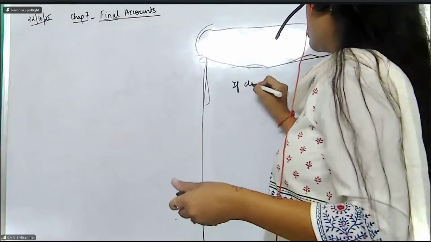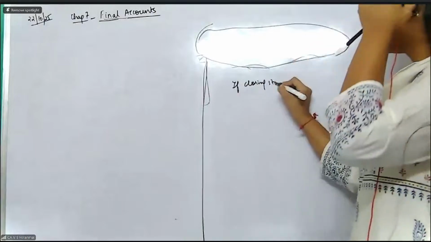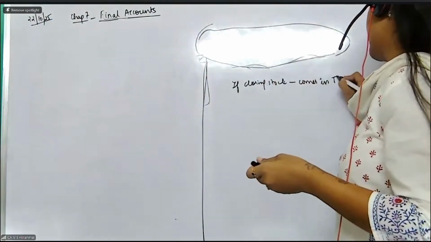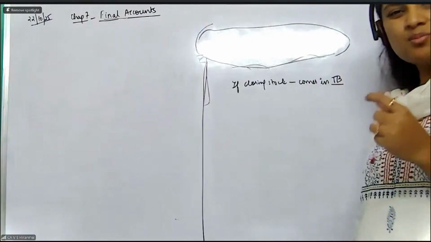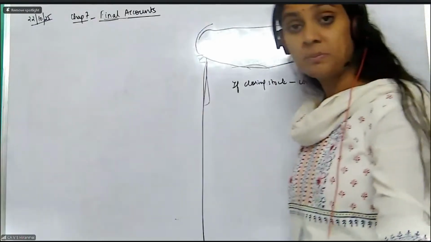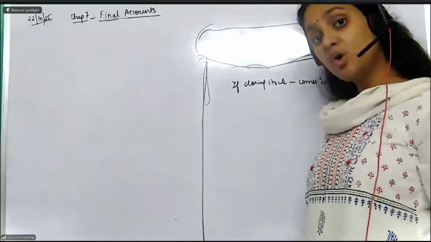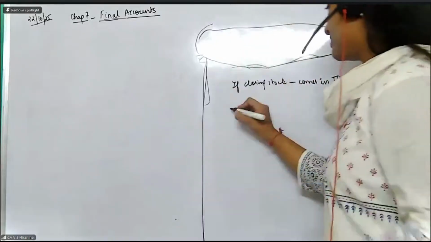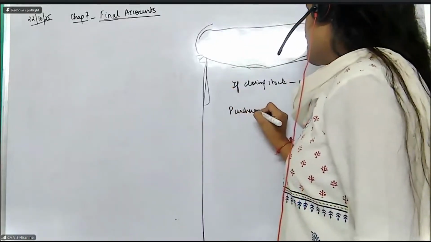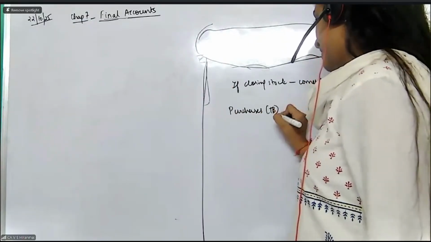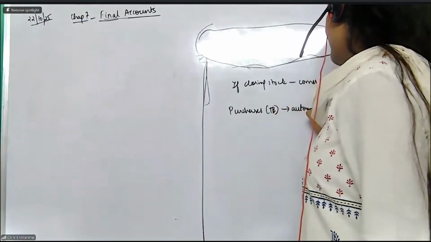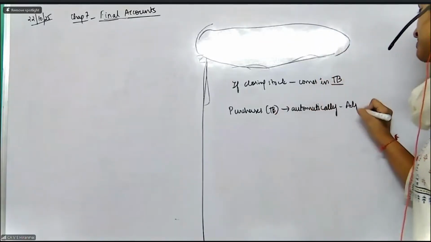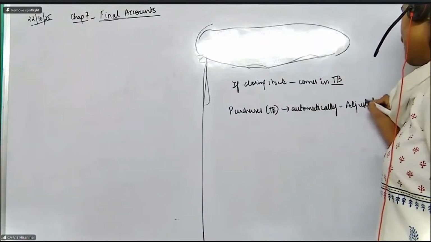If closing stock comes in the trial balance, then there is a small adjustment which happens with your purchases, which means that the purchases given to you in the trial balance automatically becomes adjusted purchases.